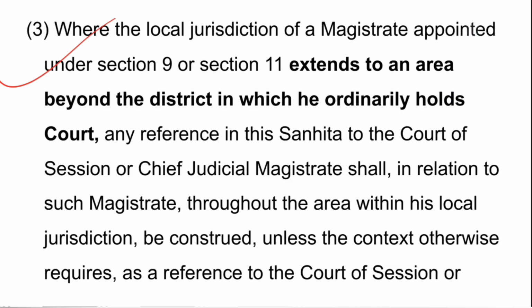So it simply says that whenever the CJM, the JMFC or JMSC appointed under section 9 or 11, the special magistrate appointed, have local jurisdiction extending to an area beyond the district in which he ordinarily holds court, then the reference to CJM or court of session shall be construed accordingly. So if that area comes within another district, then the court of session or CJM of that other district shall be the court of session or CJM. They shall have the power of supervision. So this is subsection 3.